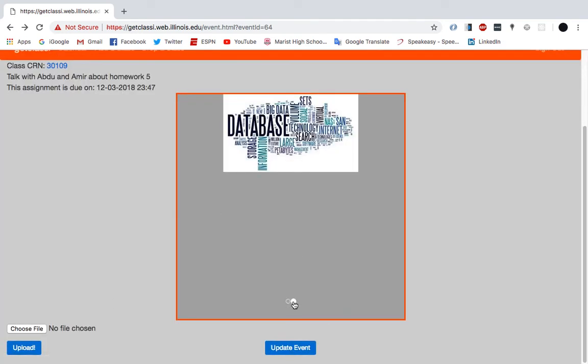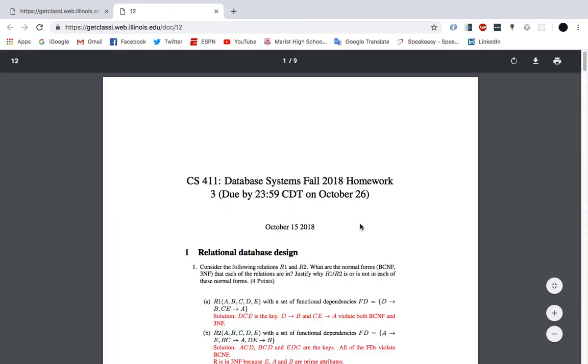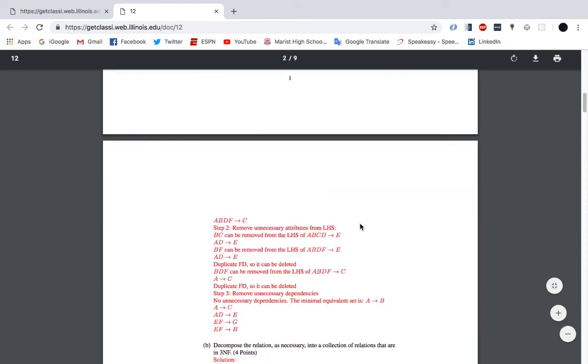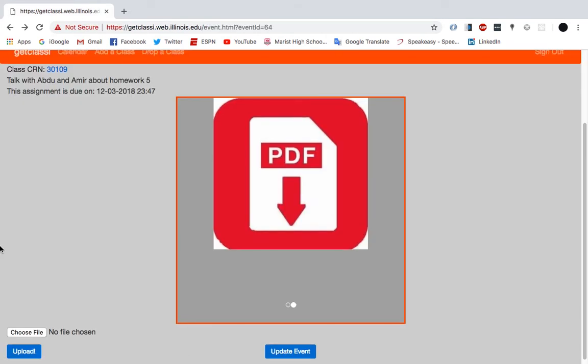So I can click to the second one. It's a PDF. We go there. And while it's loading, it should come up eventually with the PDF for homework 3 solutions. Apologize for my computer being a little slow, but sure enough, there it is. And then that will be there for me later on.